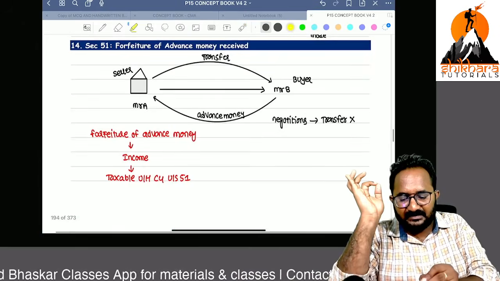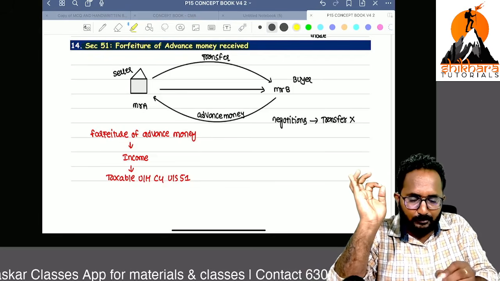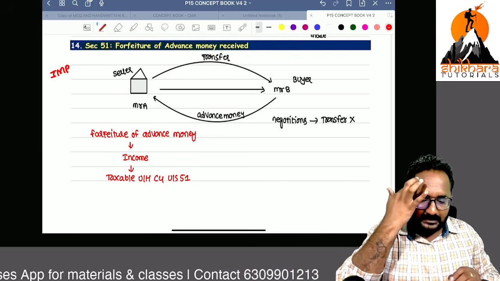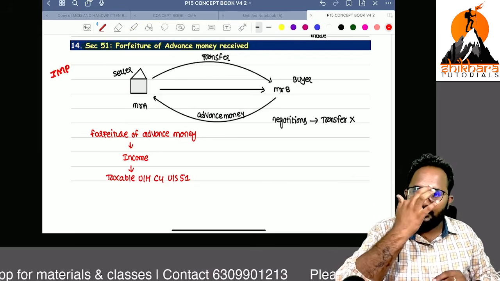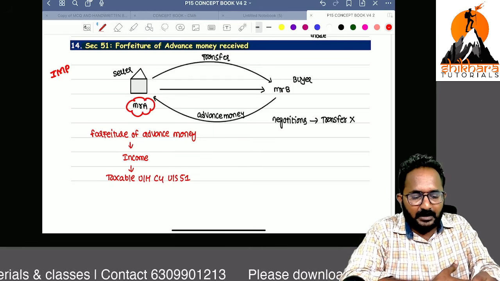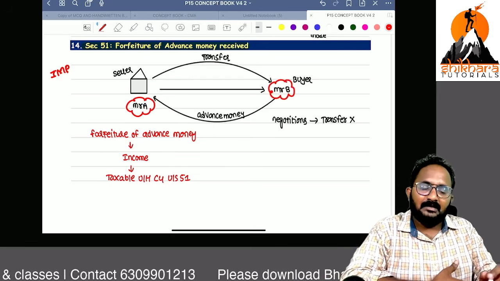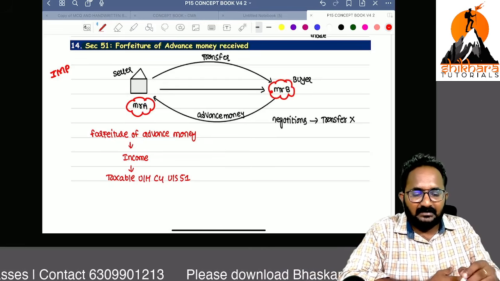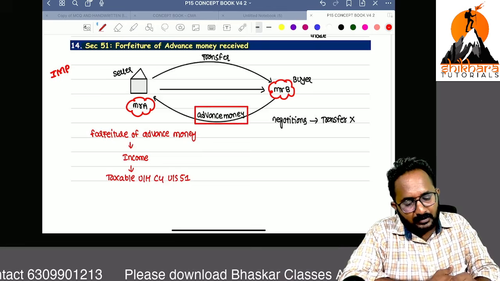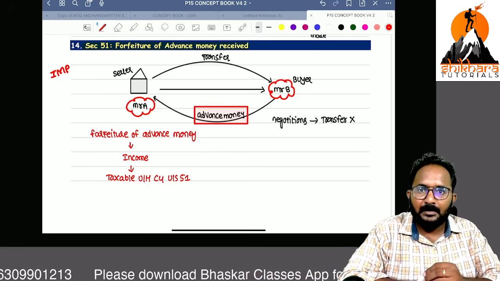Next section in our discussion is 51, important. Not amended but important. Sir, forfeiture of advance money received. Example: Mr. A wants to transfer this property to Mr. B. The negotiations are done, and during the negotiations Mr. A received advance money, that is token money.